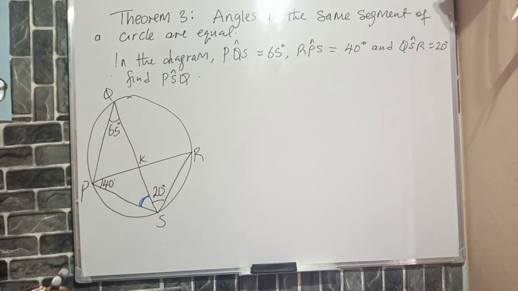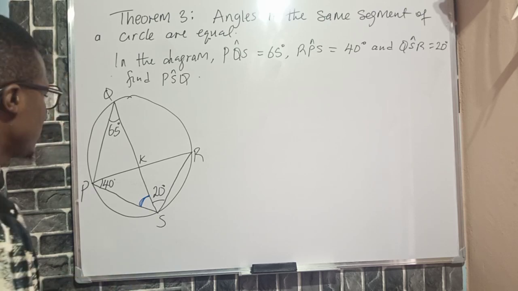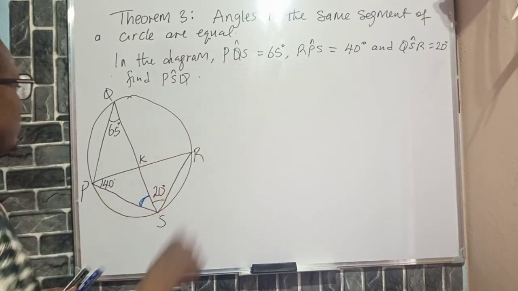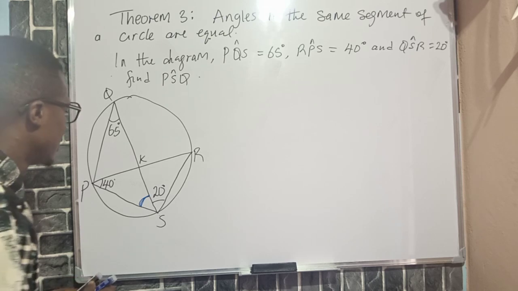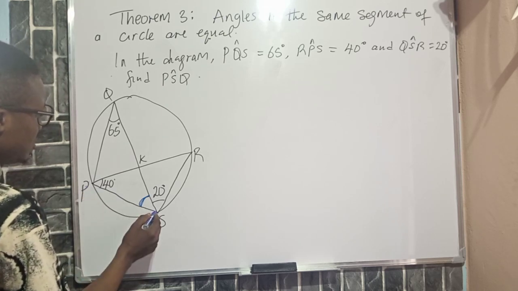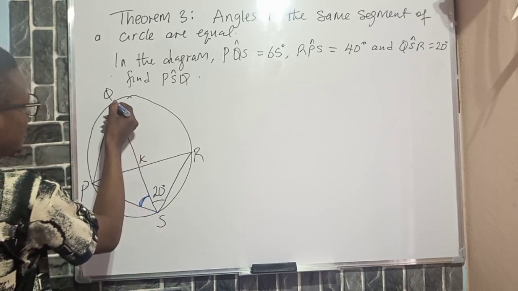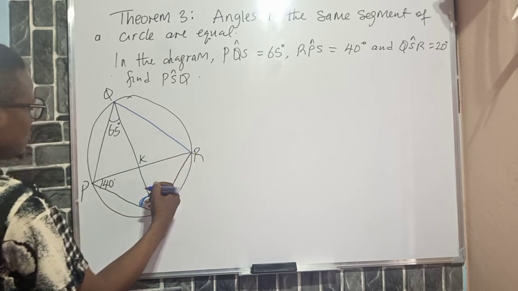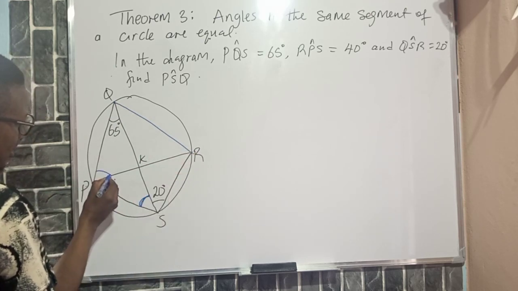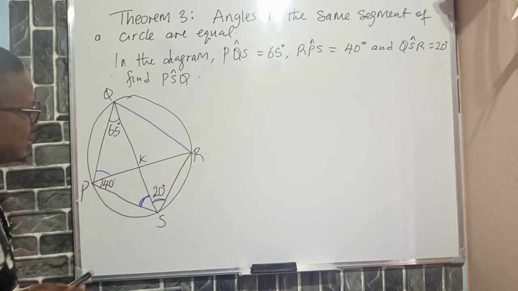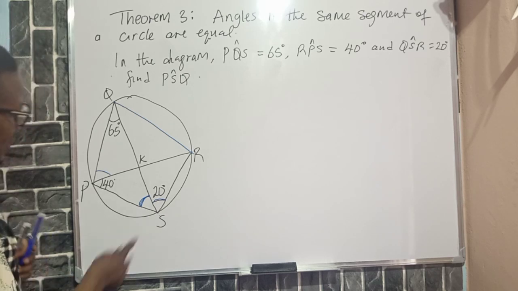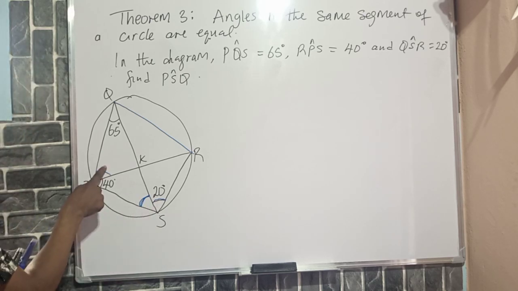Okay, but if you remember and understood the theorem I taught you recently, angles in the same segment are equal, you'll be able to answer this. Now, this is a chord, okay? This is another chord, mind you. So the angle here and the angle here are the same thing. That is angle in the same segment. Look at it, 20 and here are the same thing.